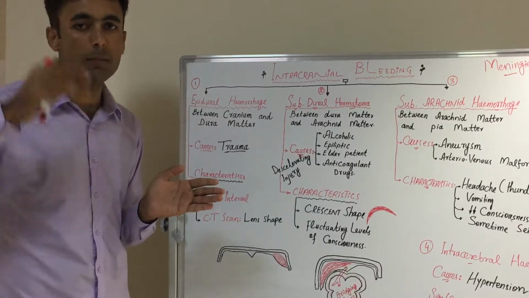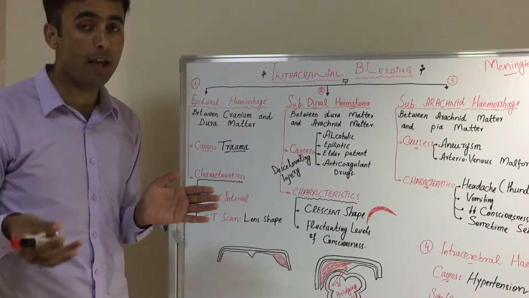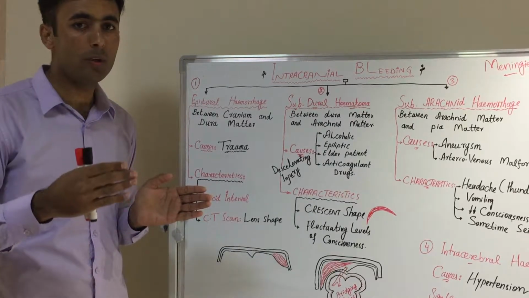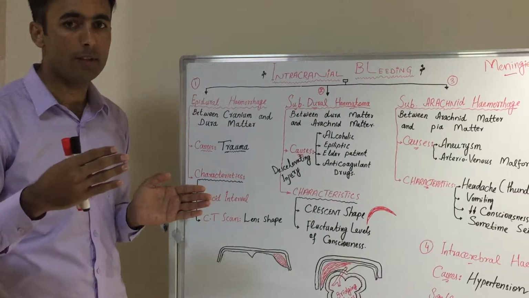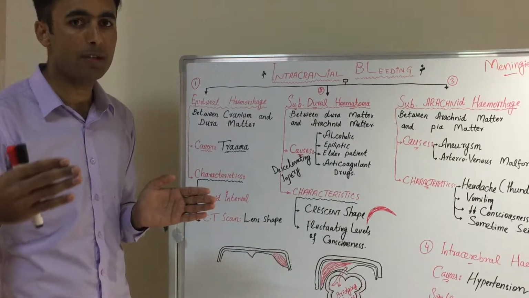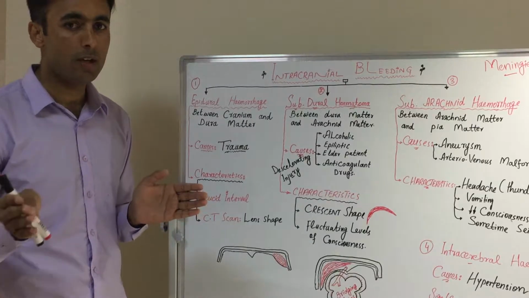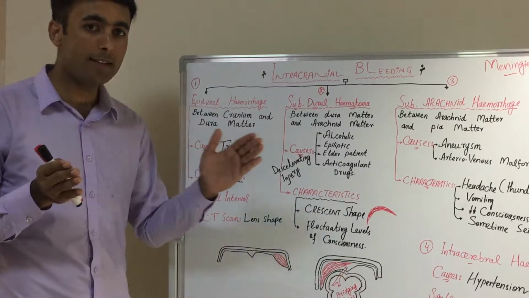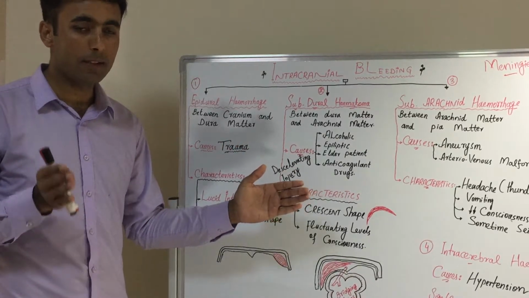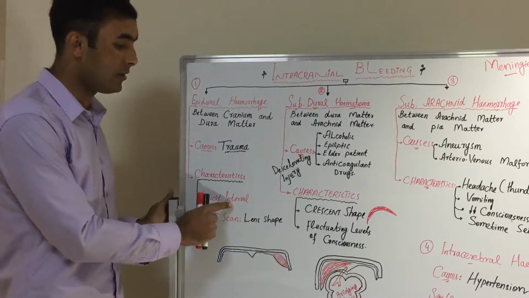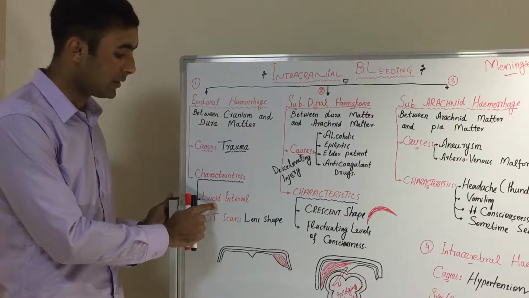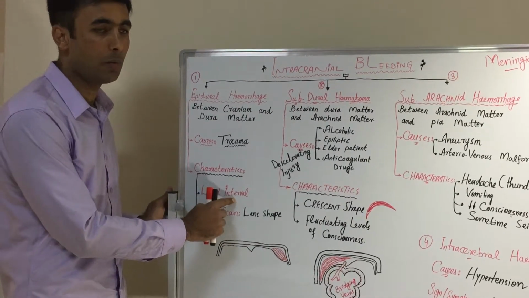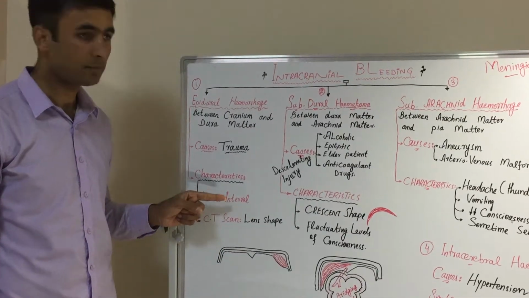The patient gets the injury and becomes unconscious for a few seconds or a few minutes, and then becomes conscious again. After that, the patient slowly loses consciousness over hours, days and weeks. This interval, between the first unconsciousness, then the conscious period, and then the second unconscious level, is called the lucid interval. So the lucid interval is the interval when the patient loses consciousness over the days, hours and weeks.